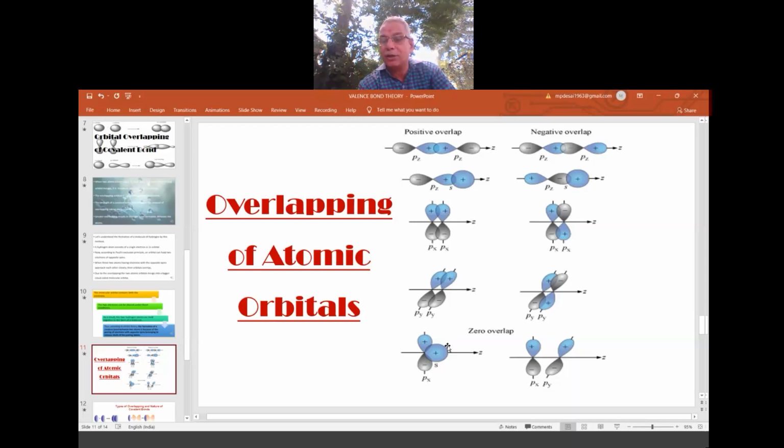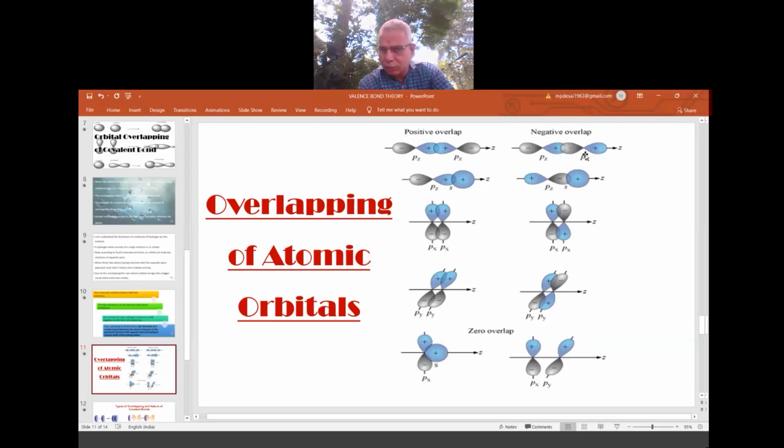Okay. Now see, this is what? Zero overlap, because the orientation is not good here. So here the s orbital is not coming in this direction. It is coming in between somewhere. So simply it is approaching, but without any purpose. Therefore, this is not taken as neither positive overlap nor negative overlap. So this is called zero overlap. So here bonding is impossible. So no bonding. This is also no bonding only.